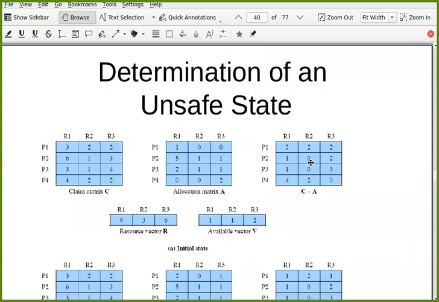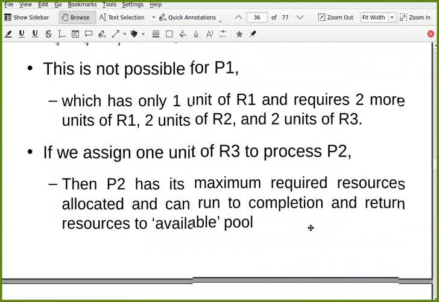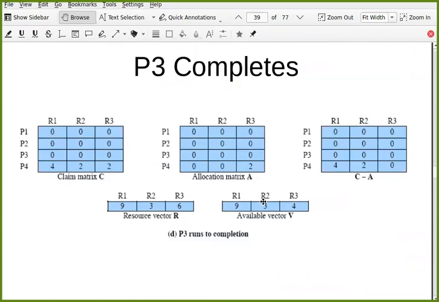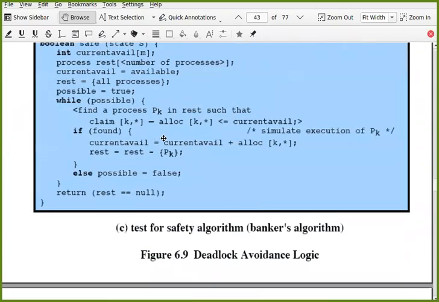Let us take this example. What we did, we tried to find which C minus A is less than V. So we found that P2's C minus A is less than V. That is exactly what we are doing here. So find one such process.